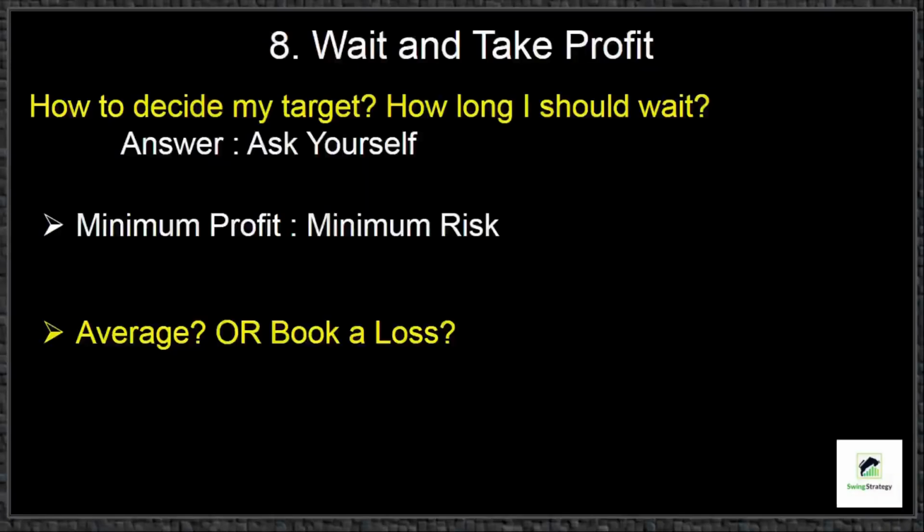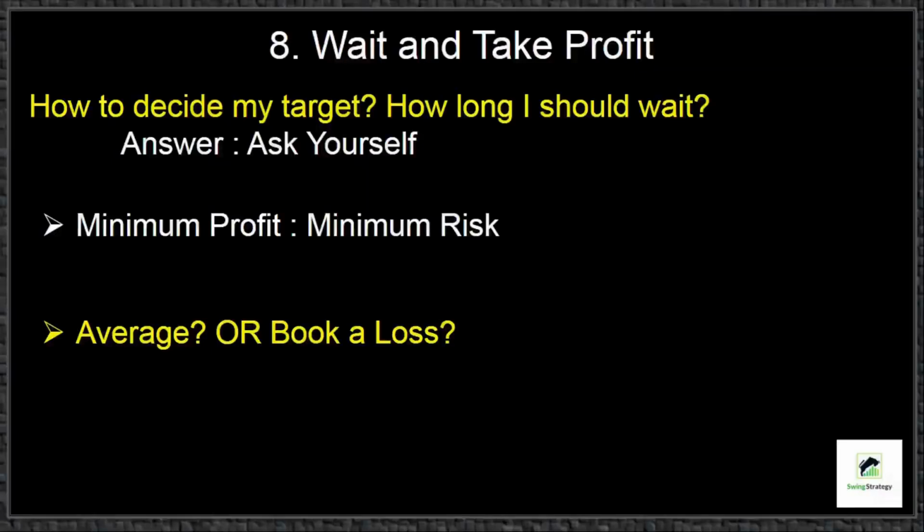The last step is waiting and taking profit. This is more crucial than placing the order. This process will test our emotions. The order will be with a decent profit and we'll tend to expect the stock to go higher. Sometimes the stock will trade in a range for a long period with a small loss. It will test our patience. Sometimes the loss will keep increasing and the stop loss will be hit in repeated attempts.